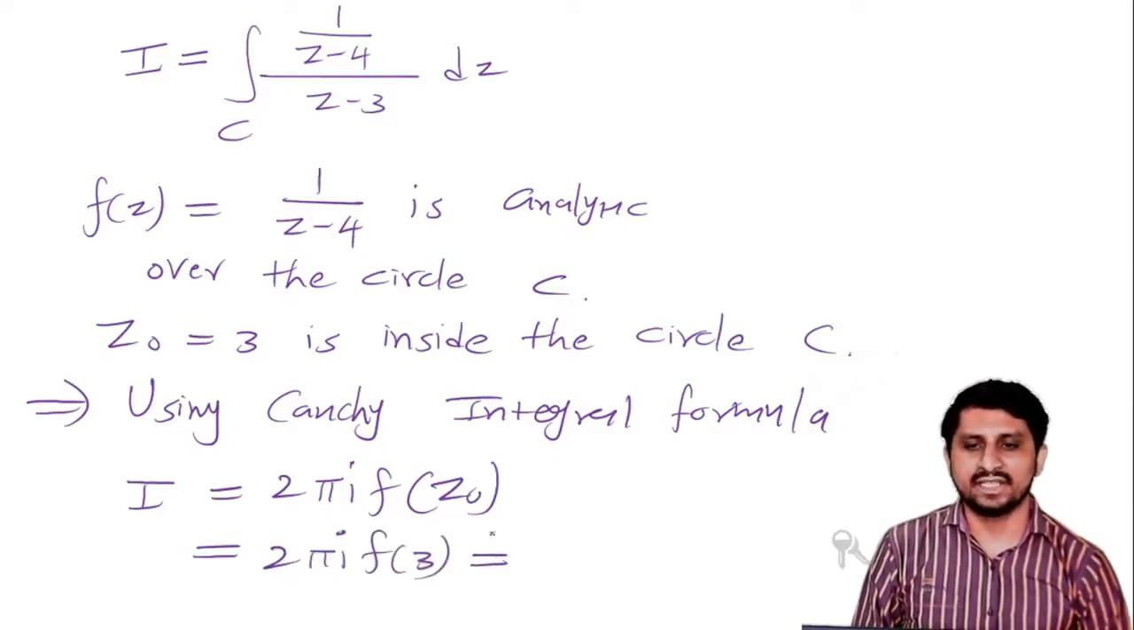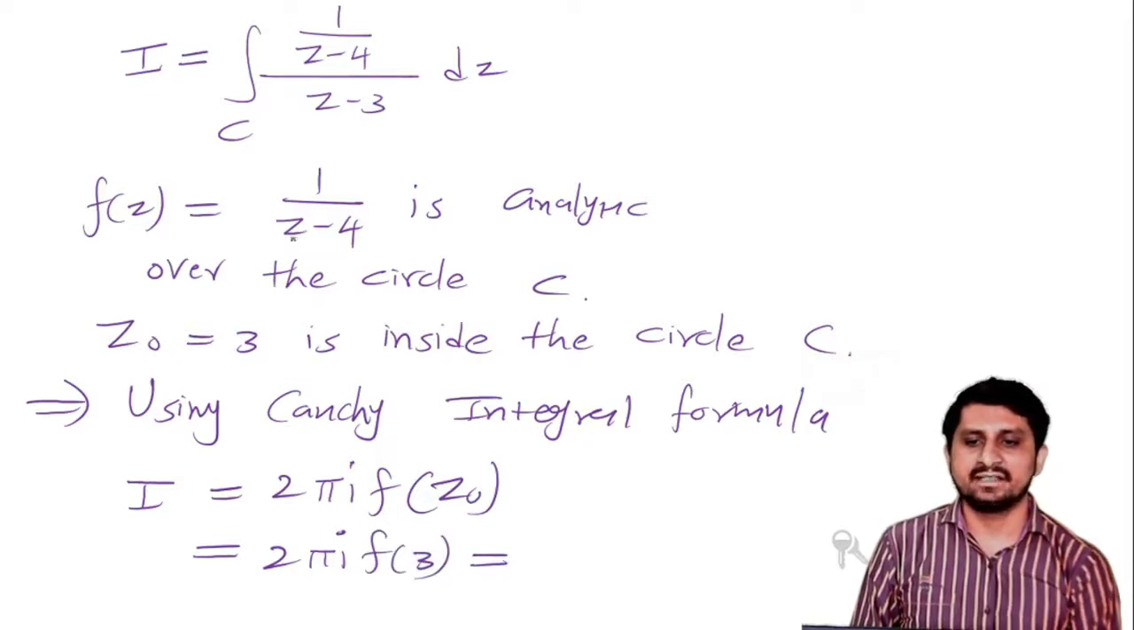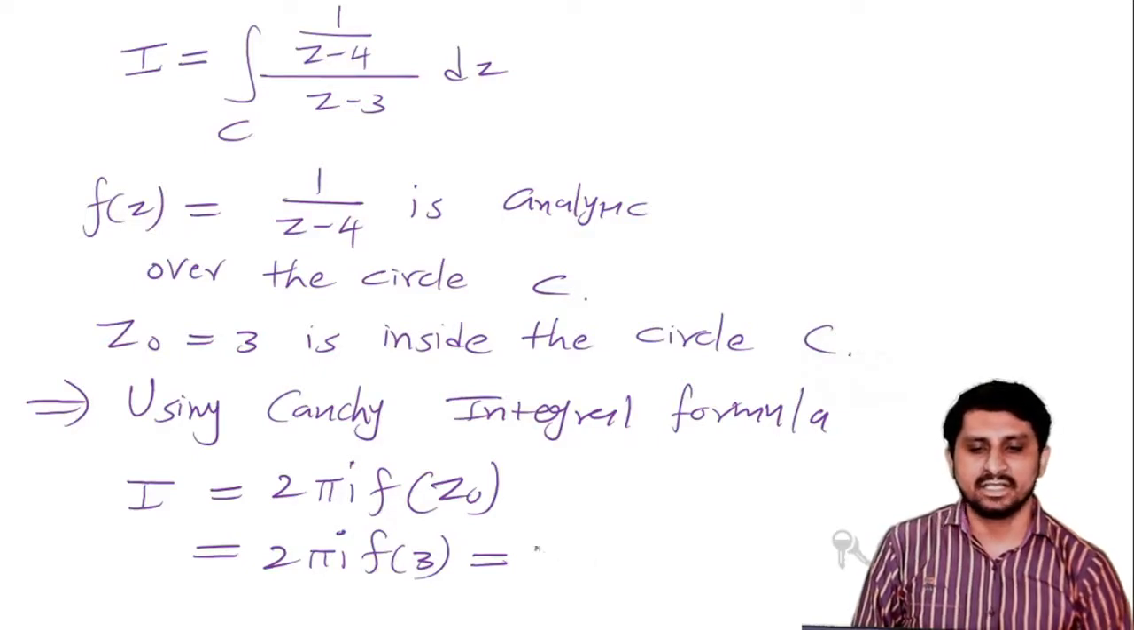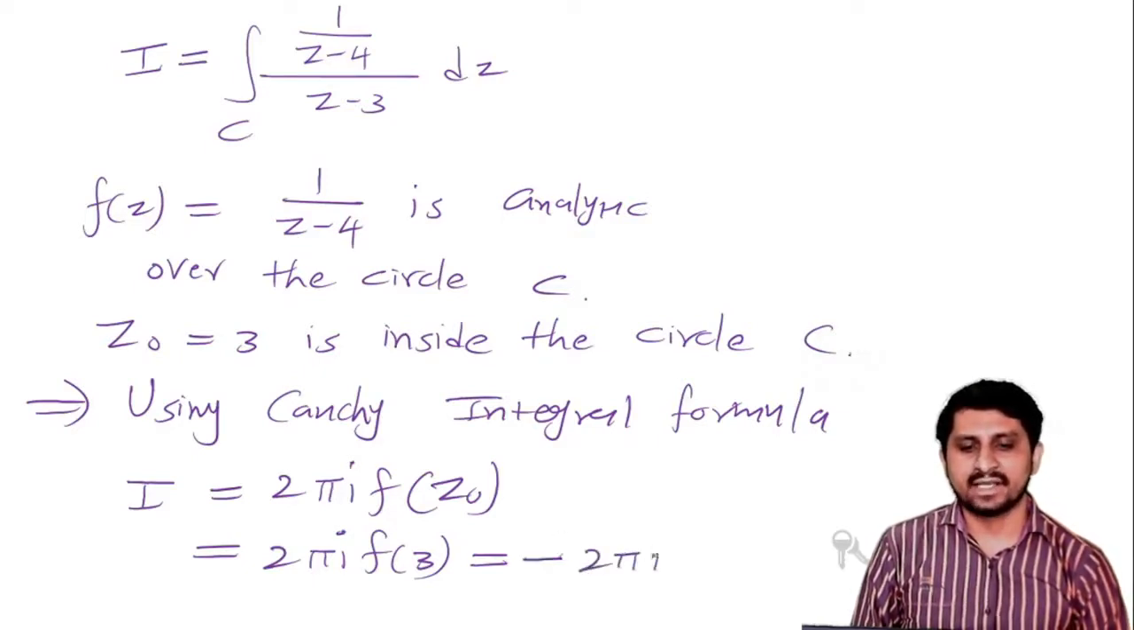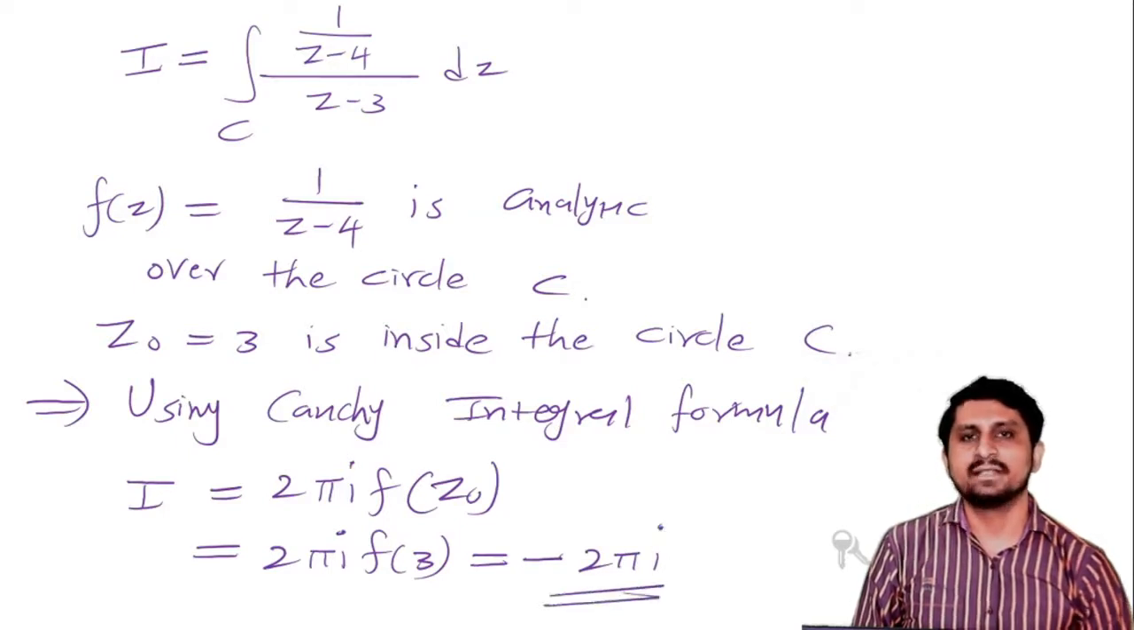And what is f of 3? When I take z is equal to 3 here, 1 upon 3 minus 4, that is minus 1. So 2 pi i into minus 1. So my final answer is minus 2 pi i. Clear?